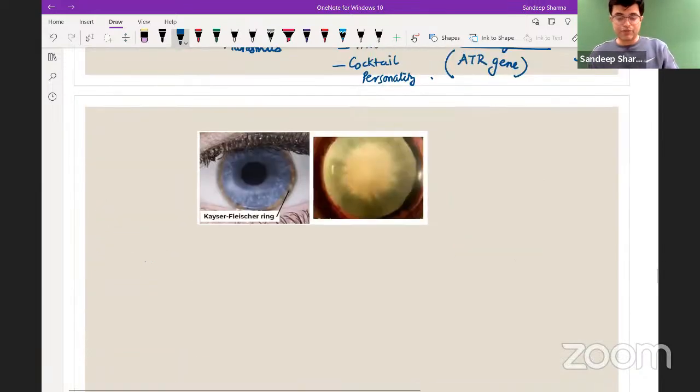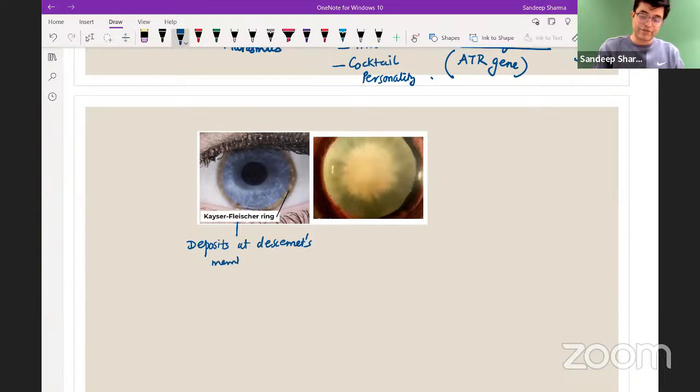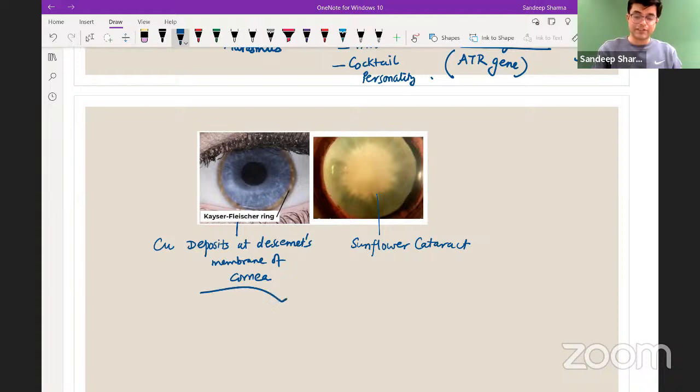Let us move further. We have a Kayser-Fleischer ring, which is a brown ring at the periphery of the cornea. So there are deposits of a particular thing happening at the Descemet's membrane of the cornea. They do not interfere with vision. So, brown colored ring. Which deposits? Copper deposits. And this is a patient who is having a sunflower cataract. Can you see the yellow colored abnormal cataract? Sunflower cataract. Both of them are typically seen in which condition? They are seen in patients with Wilson's disease.